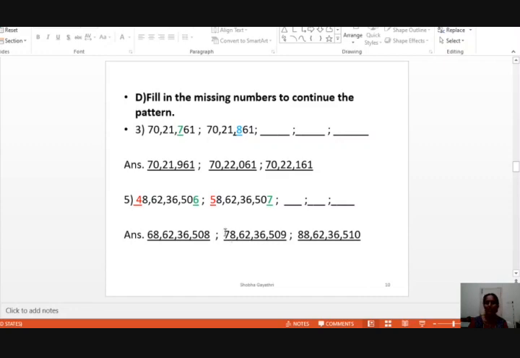The 10 crores digit should be increased by 1. 7 has become 8 here. Next go to the unit digit. Here there is 9. You have to add 1 to 9. 9 plus 1 will become 10. So the new number is 88 crores 62 lakhs 36,510.